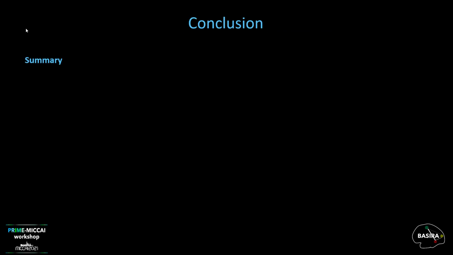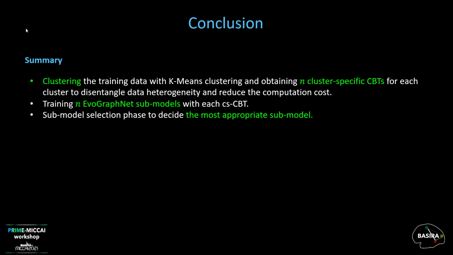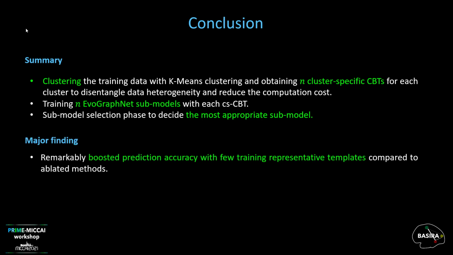In summary, to accurately and efficiently predict brain graph evolution trajectory over time, we clustered the training data with k-means clustering and obtained n cluster-specific CBTs to train n EvoGraphNet submodels. After selecting the best submodel for each test data, we concluded our experiments and evaluated our results against 3 comparison methods. Our framework remarkably boosted prediction accuracy with few training representative templates compared to ablated methods. In our future work, we will generalize our proposed method to handle hypergraphs.